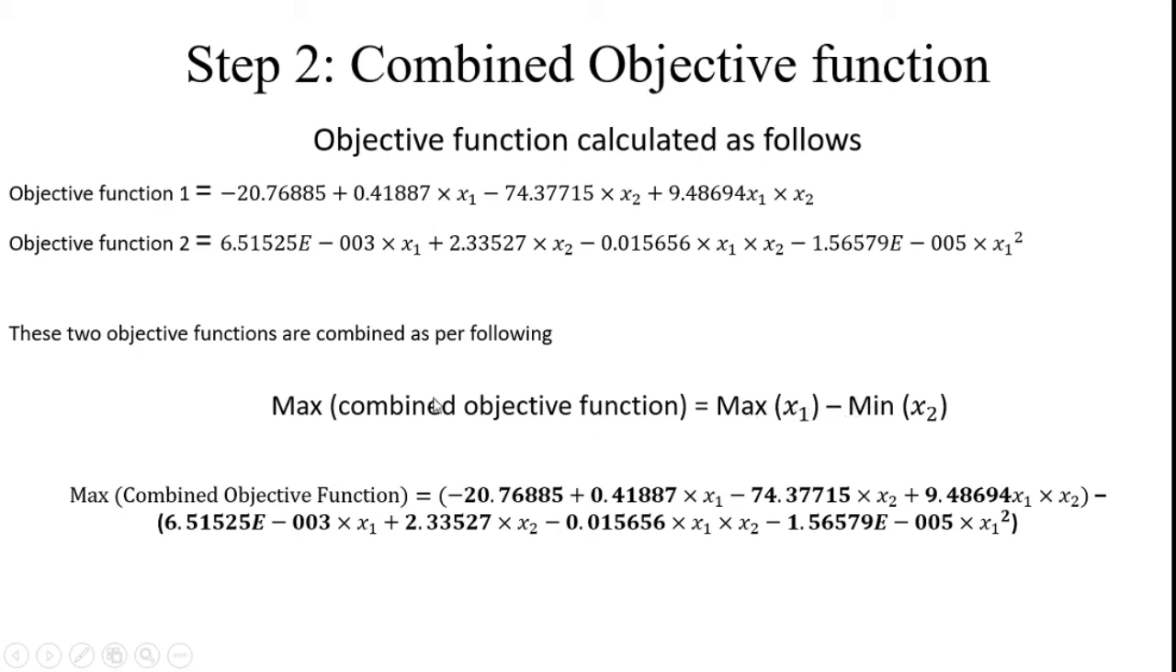So I frame the combined objective function likewise: maximize is equal to maximize of objective function 1 minus minimization of objective function 2. So I combine the equation as maximization of combined objective function is equal to objective function 1 minus objective function 2. Likewise, you frame your objective function as a combined objective function.